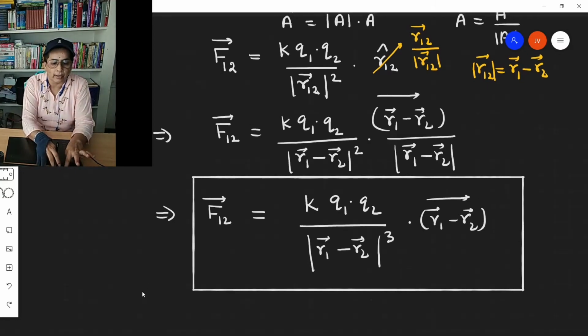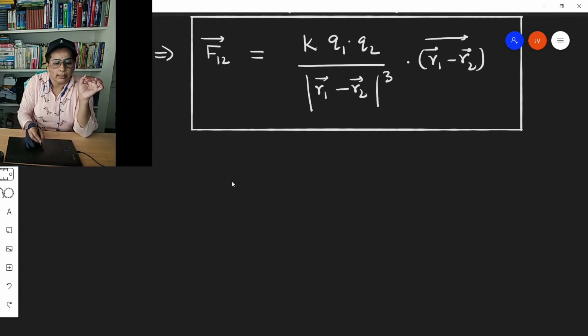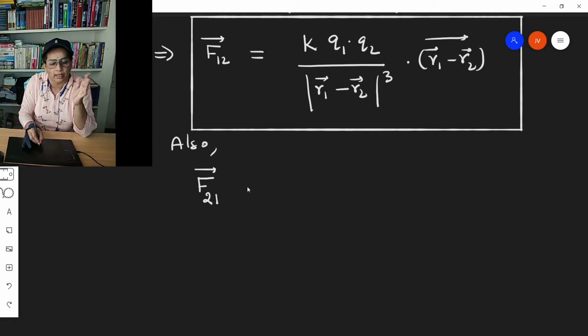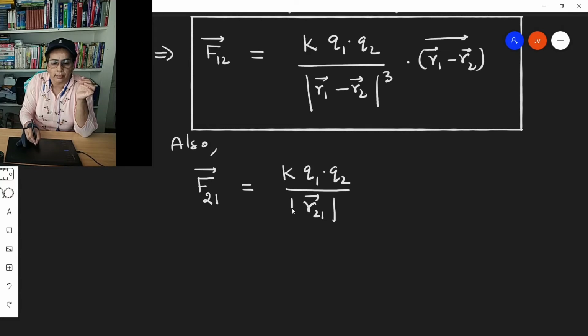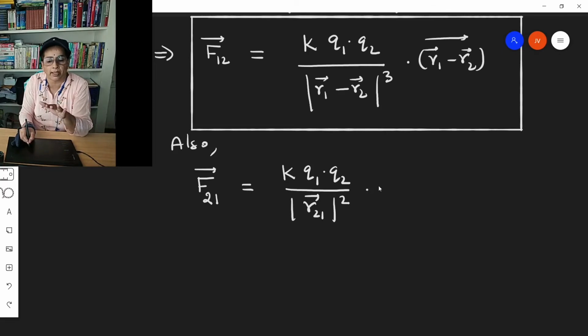Also we can write the force on the second charge due to the first charge in vector notation. On the same lines, it is K Q1 into Q2 by R21 mod square. And because we are writing the vector, multiply to this the unit vector in that direction. The unit vector in that direction is R21 unit vector.